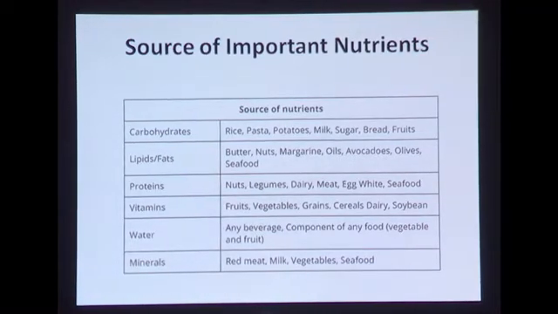And we have vitamins. For vitamins, we can prefer fruits, vegetables, grains, dairy and soybeans. And then we have water. It's like any beverage you can take. Any food, vegetable and fruit also contains water. And minerals, of course, are available in bread, meat, milk, vegetables and seafood.